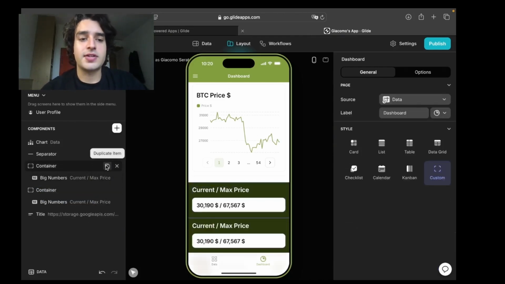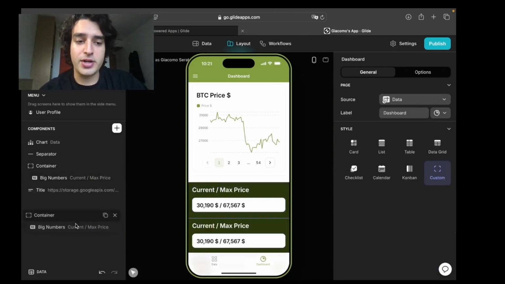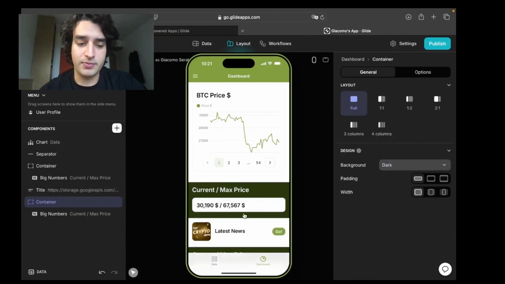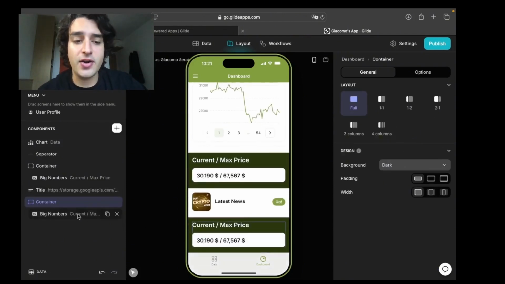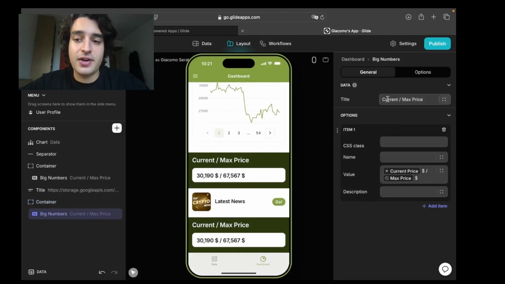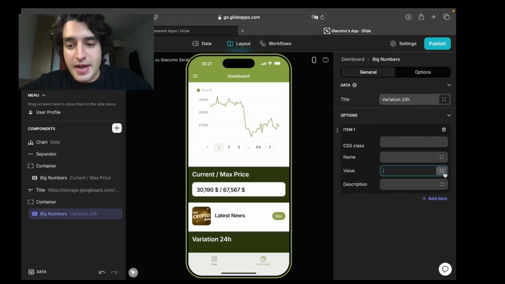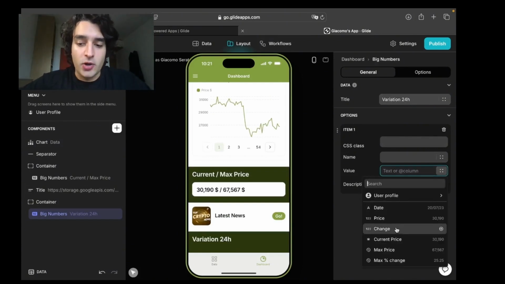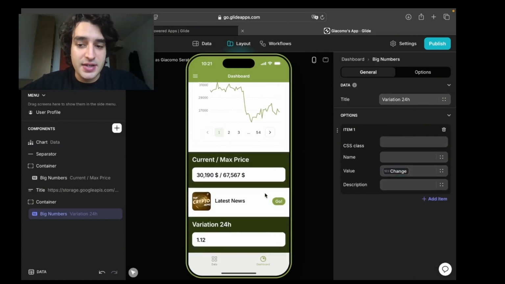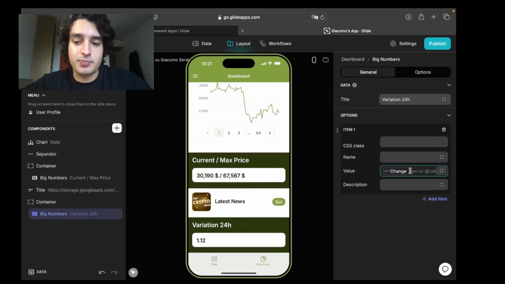For now, we're just gonna add another container. We can just copy and paste the former one, and here you wanna see the last variation of price in the last 24 hours that we have on our data set. So we just change the title of it and we'll call it variation 24 hours, and in the value we will have the column on the change. As you can see, now you'll have the change. You will just put percentage on it so you know what that is.